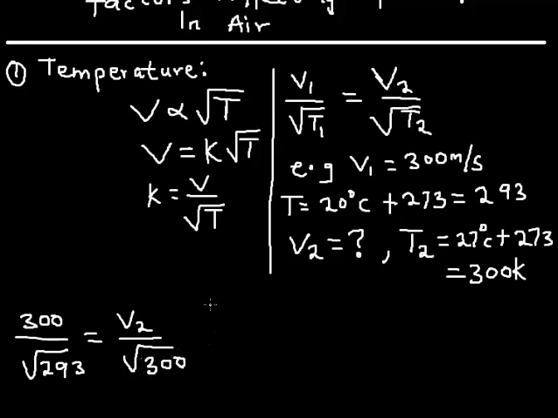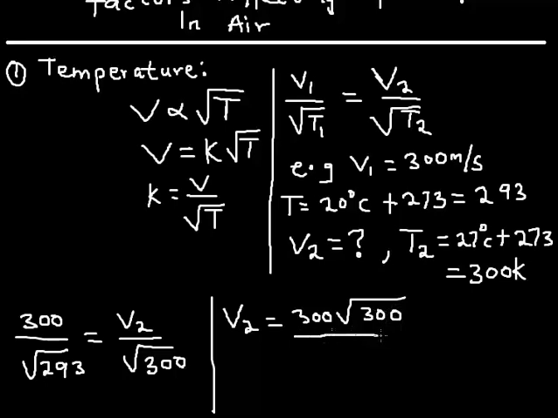So of course if I cross multiply it, then if I now make V2 the subject, I'm gonna have V2, cross multiplying, of course, will give me 300 multiplied by the square root of 300, then divided by the square root of 293. Okay, so I hope that's well understood.